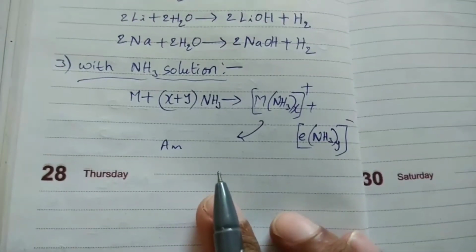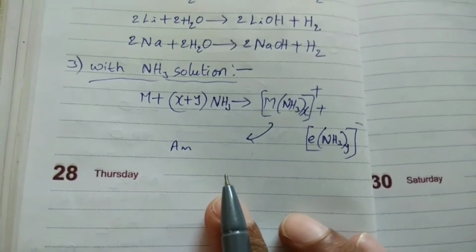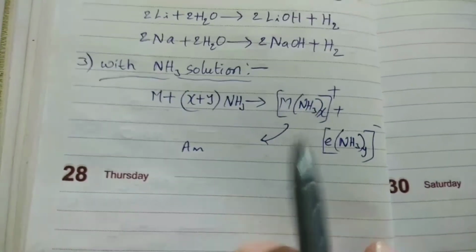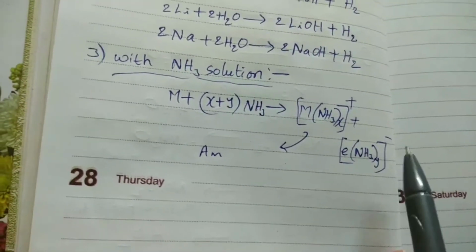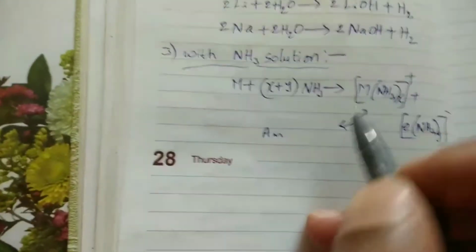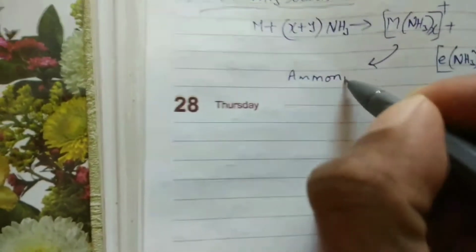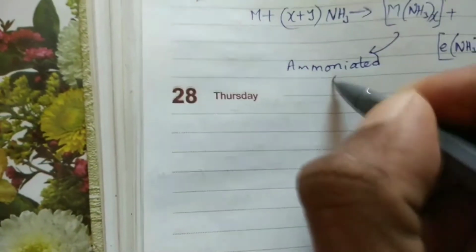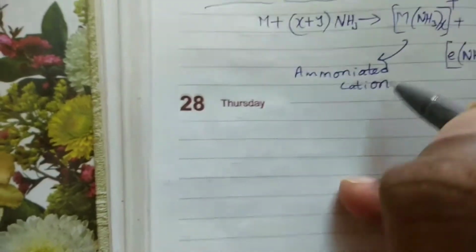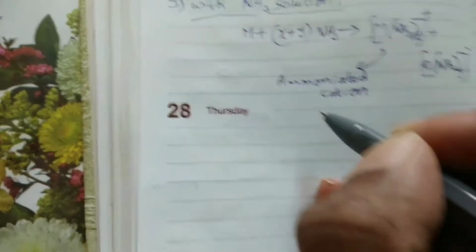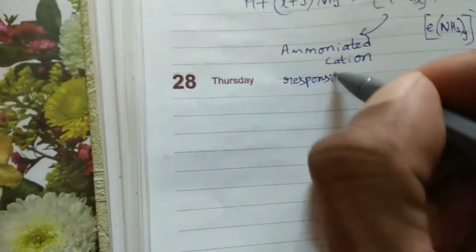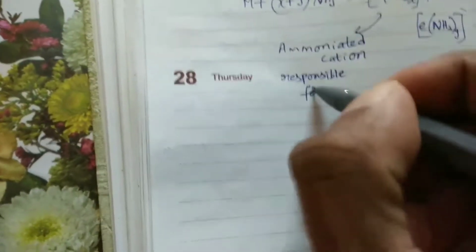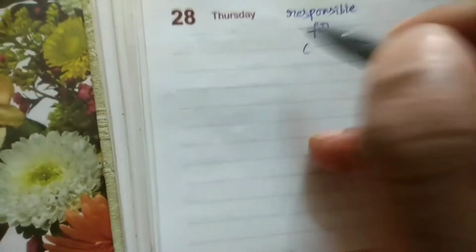M plus x plus y NH3 gives rise to [M(NH3)x]+ plus [e(NH3)y]-. This M(NH3)x is called ammoniated cation because it has positive charge. Ammoniated cation is responsible for conductivity.